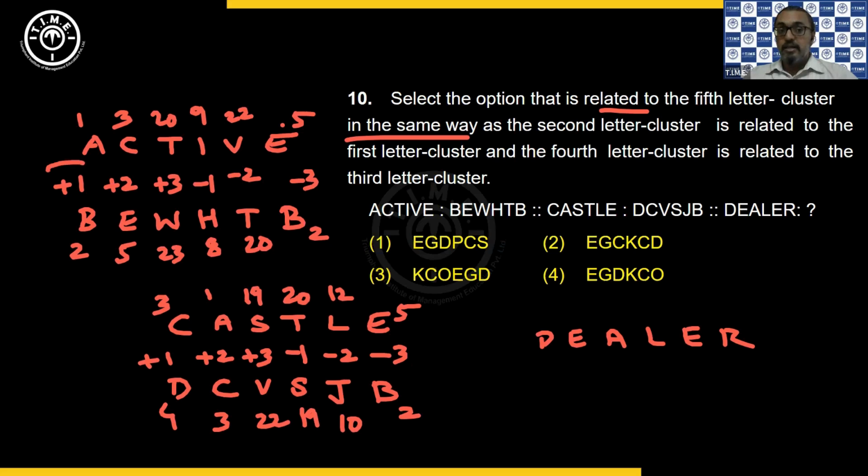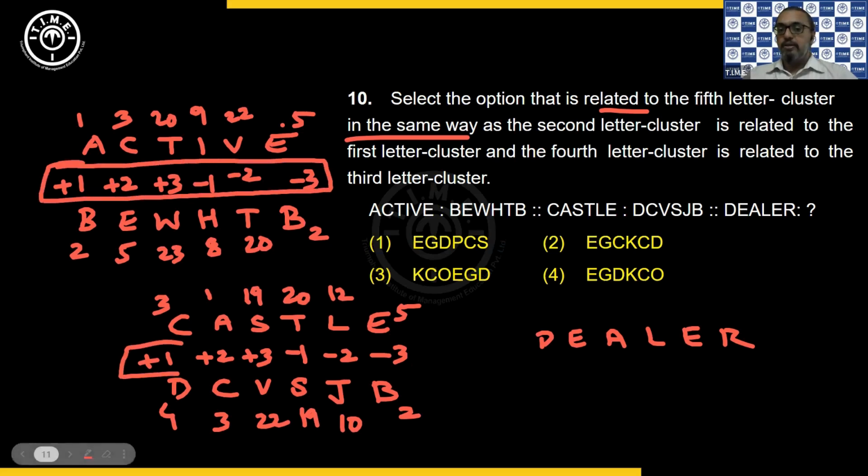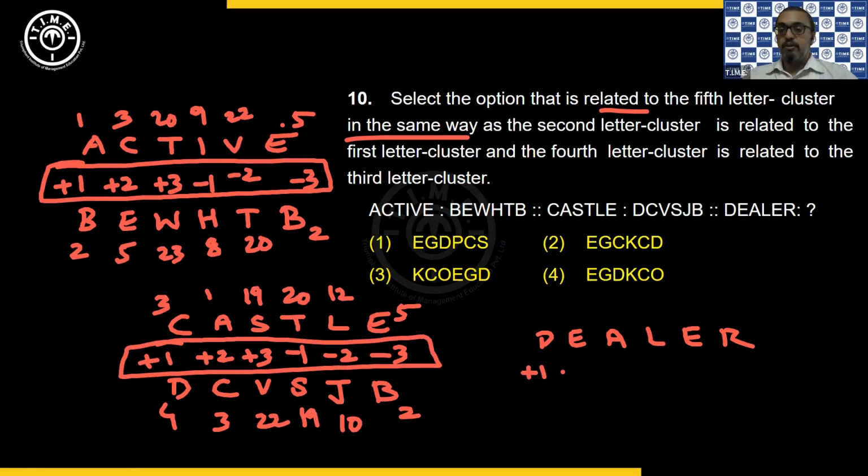So the logic is plus 1, plus 2, plus 3. And minus 1, minus 2, minus 3. That is the logic we need to apply. So we do the same. Plus 1, plus 2, plus 3. Minus 1, minus 2, minus 3.